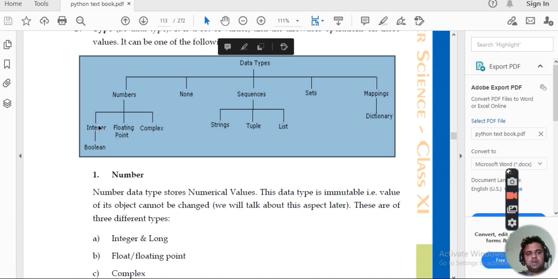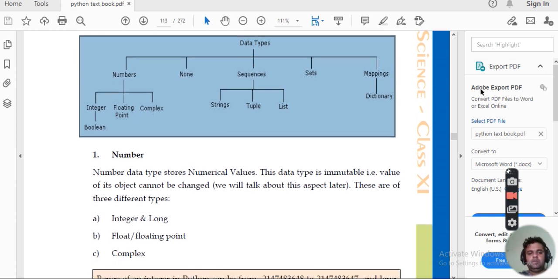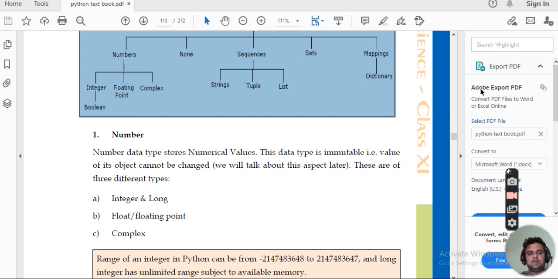Numbers can be further classified as integer, floating point, or complex number. Integer can also be boolean. Similarly, sequences can be strings, tuples, or lists. We have sets, and mappings, which are dictionaries. Clear? We'll be looking at each data type one by one.